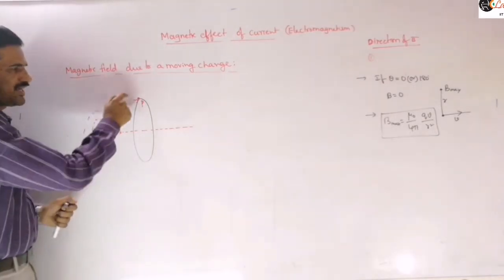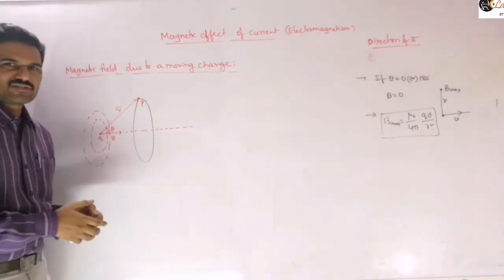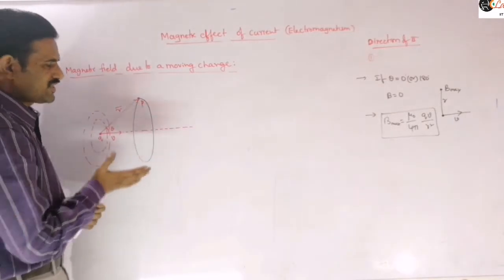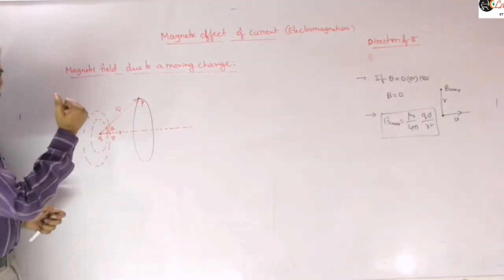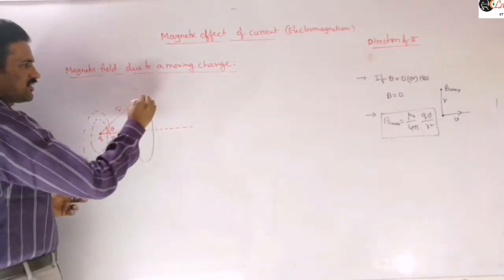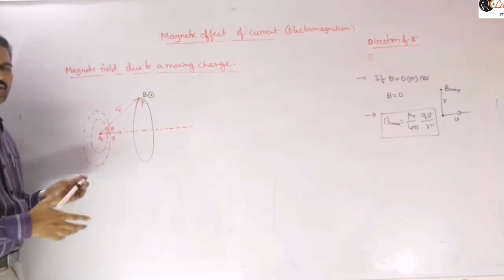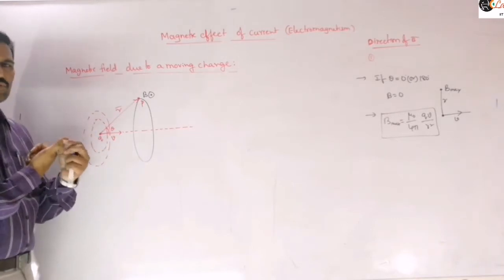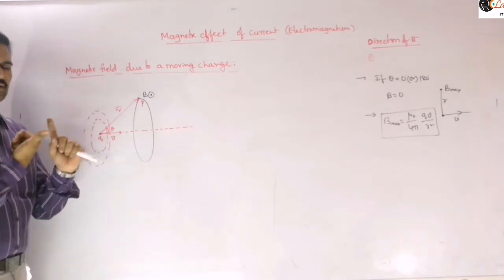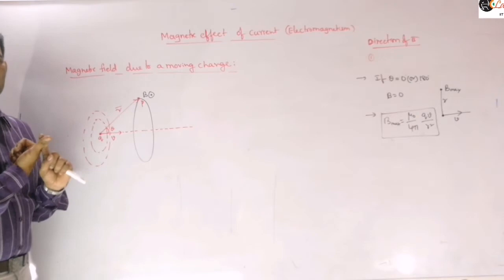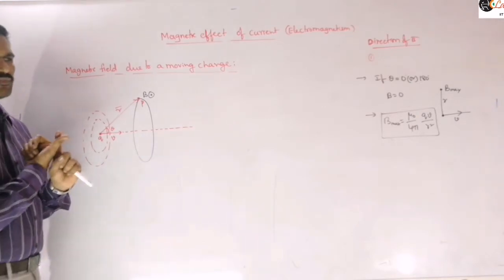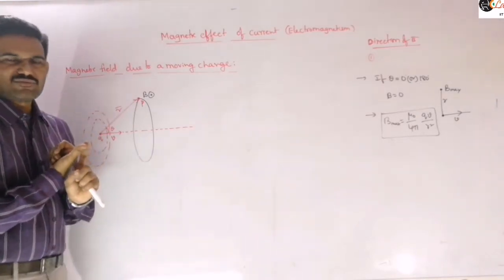And next, for the direction at the point P, as I said, you can use either the cross product rule, v bar cross r bar, which is out of the plane here, so the magnetic field produced at this point will be out of the plane, or you can use the right hand thumb rule. In the right hand thumb rule for charged particles, the thumb should indicate the direction of motion of positive charges, because the positive charge direction is nothing but the direction of the current.